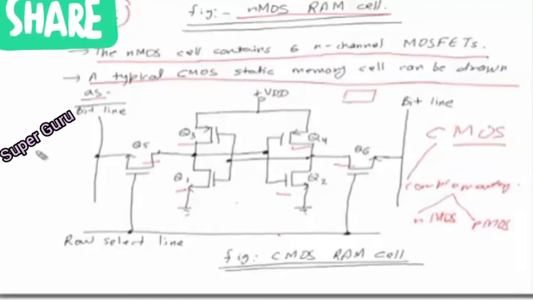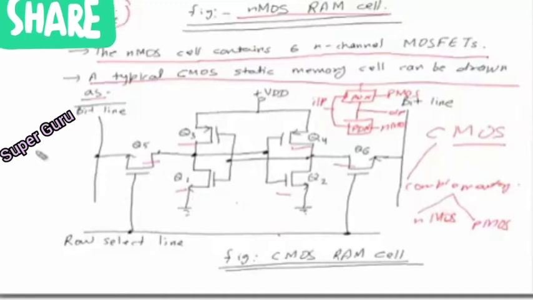Any CMOS device has a general structure of one pull-up network and another pull-down network. Output is taken in between both of them and input is given to both of them. Usually the PUN consists of PMOS and the PDN, the pull-down network, consists of NMOS.